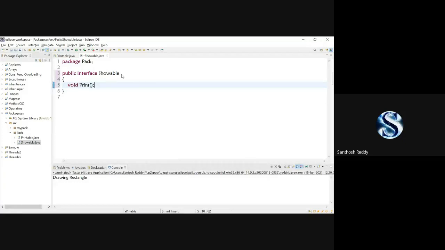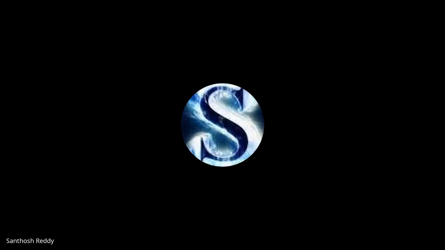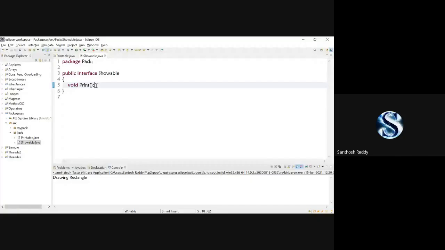In the printable also I have a print method. In the showable also I have a print method. Now it depends upon the class type at runtime for which class method you are going to access these methods. Now I'll create one class.